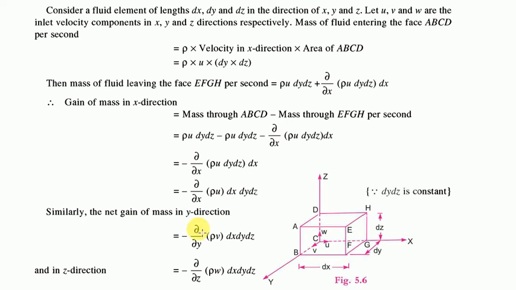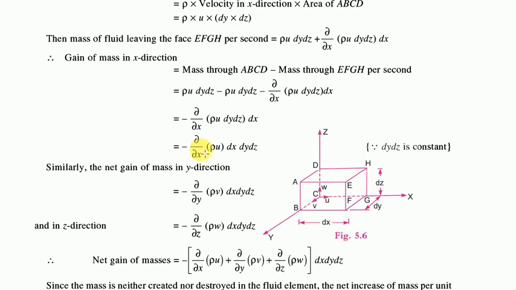Similarly for y and z: instead of x we'll have y, instead of x we'll have z; instead of u we'll have v, and instead of u we'll have w. Because the velocity component in the y direction is v, and in the z direction is w, for the lengths dy and dz.